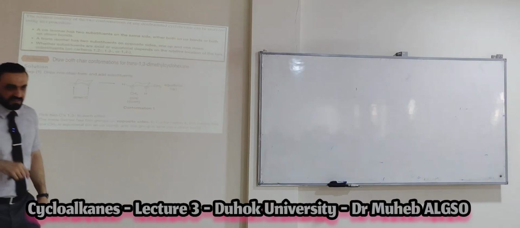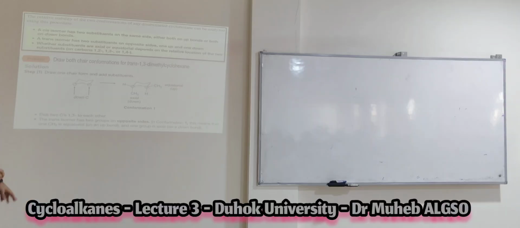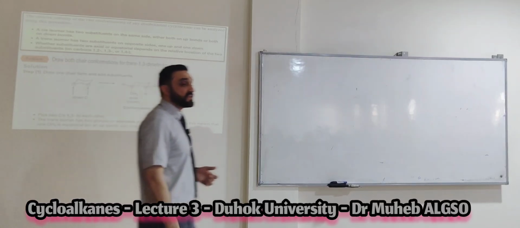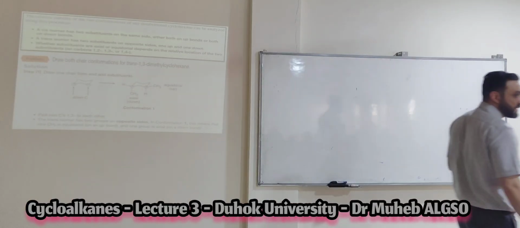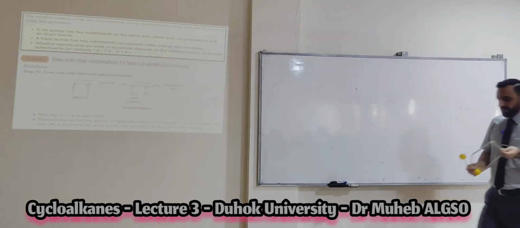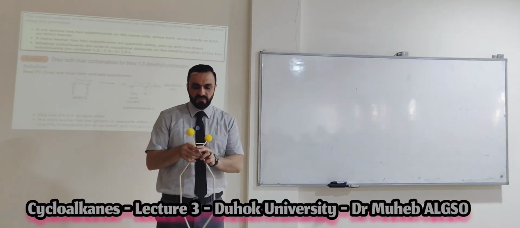Of course there can also be 1,1, but for 1,1 there is no difference. 1,2 can give you cis and trans. 1,3 also can give you cis and trans. 1,4 can give you cis and trans. 1,1 has no cis or trans conformation, just one conformation.